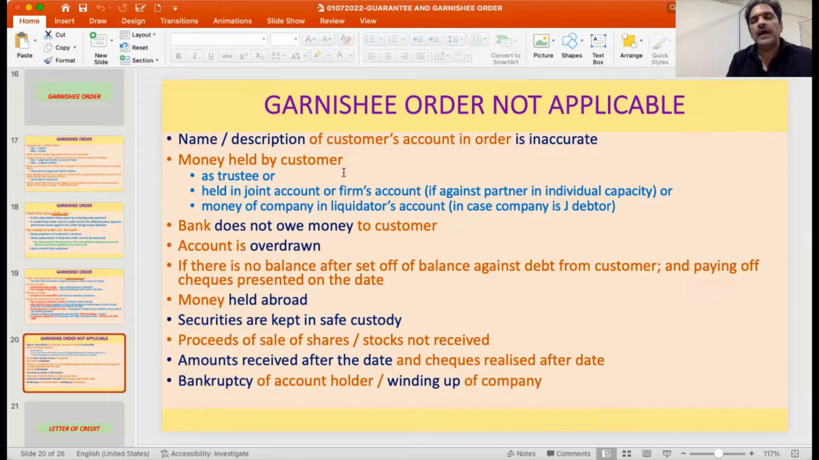Then the money is held by the customer, but as a trustee or a joint account holder, or in a firm's account as a partner, etc. Or if the money is of a company in the liquidator's account, then that is not something which is easily available for making payment. Second, if the bank does not owe any money to the customer, then there is nothing that can be blocked or paid. If the account is overdrawn, you can't increase the amount of overdraft merely for payment of the Garnishee order. Only when there is balance can you make the payment.